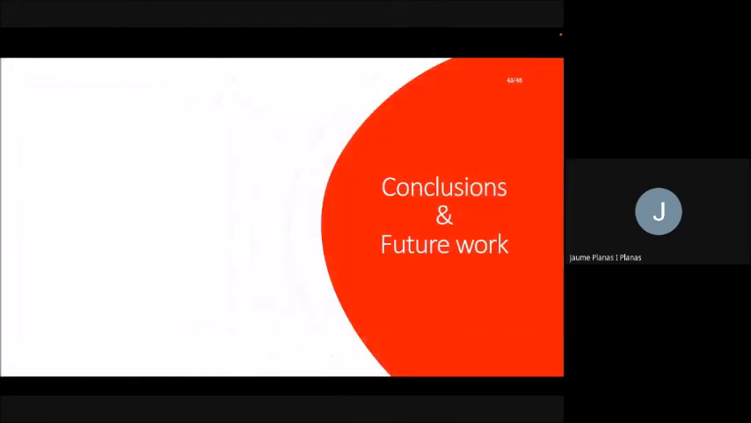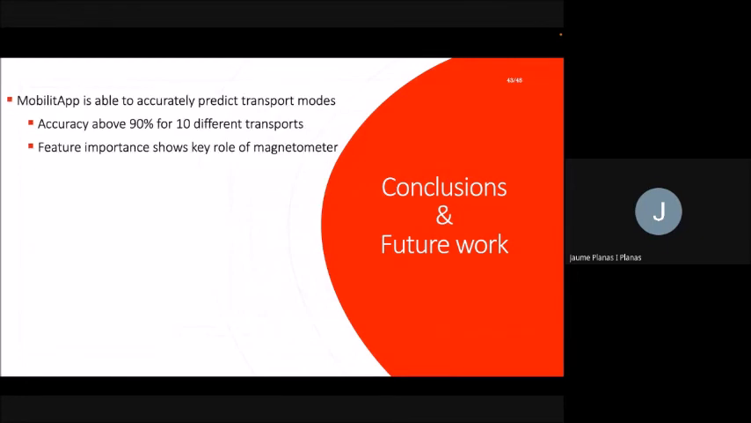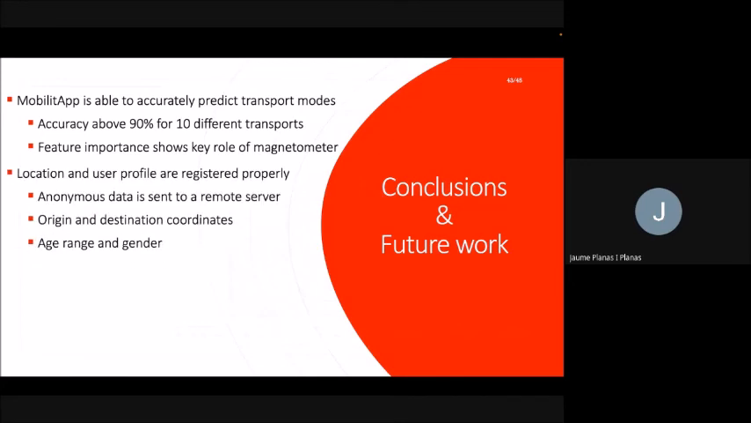So what does it all mean? Well, first of all, we see that MobilitApp is able to accurately predict transportation modes in real time. We have an accuracy of 90% for 10 different transport means, and we have seen that the magnetometer is the sensor that actually plays the most important role, but that there are different models that can be trained selecting particular groups of features that can be interesting for particular contexts. We have also seen that MobilitApp is able to record the location where each capture is made and the user profile of the user, including their age range and gender, and that all this data is collected and anonymously sent to a server controlled by us.